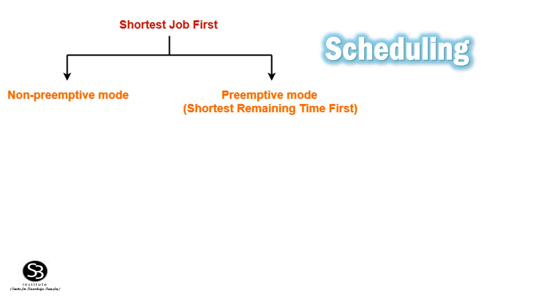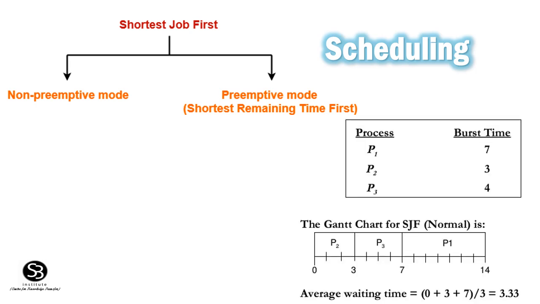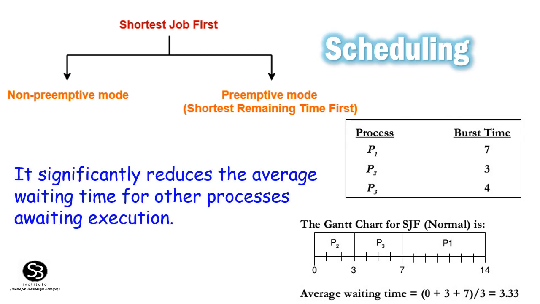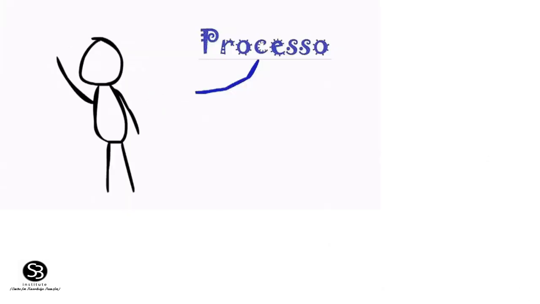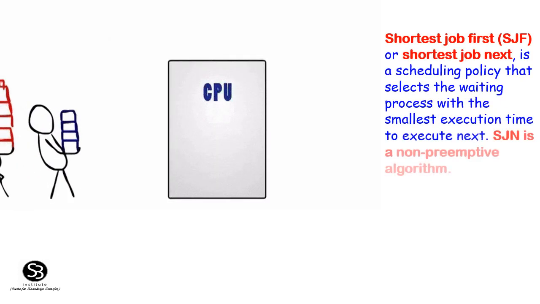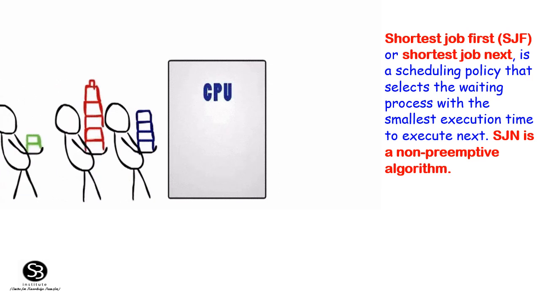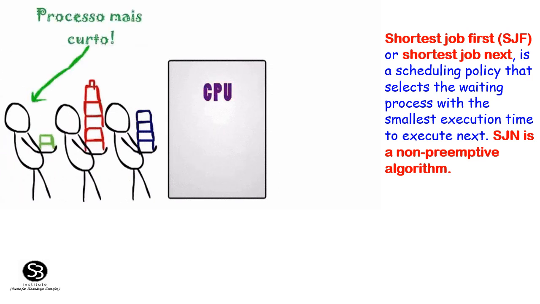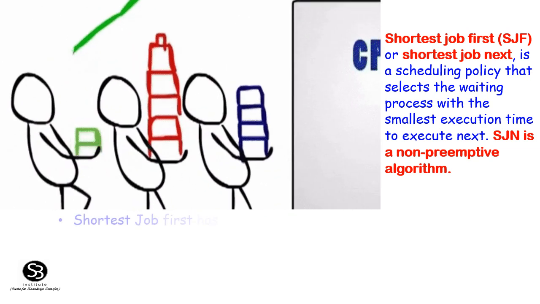Shortest job first scheduling. This type of scheduling can be preemptive or non-preemptive. It significantly reduces the average waiting time for other processes awaiting execution. Shortest job first or shortest job next is a scheduling policy that selects the waiting process with the smallest execution time to execute next.